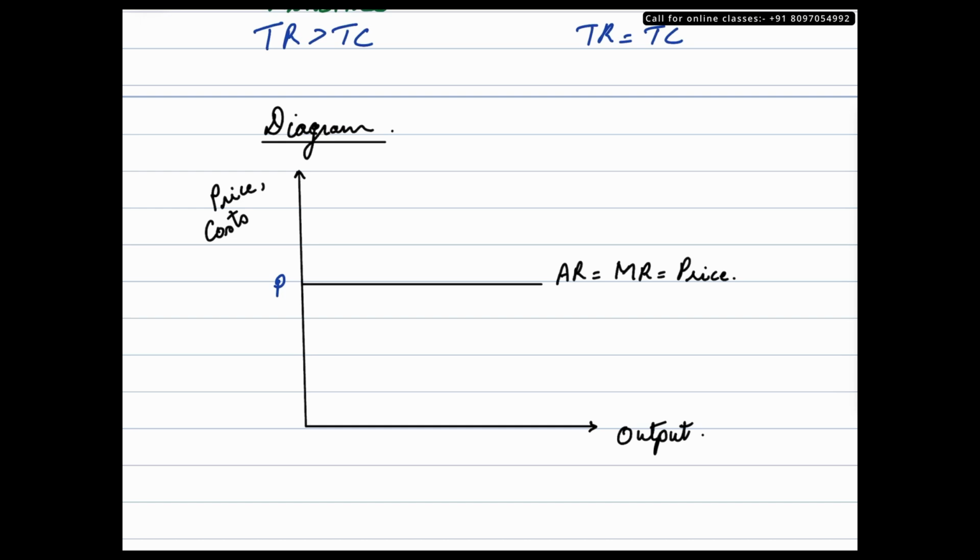This is how the MC curve should look. This is marginal cost, and marginal cost is intersecting the MR curve over here. At this point, let me call it E, MR is equal to MC, and this here becomes the quantity at profit maximization. Let me label it as Q. Now, to identify whether the firm is making supernormal profits or normal profits, we need to have average cost in the frame as well. Let's draw the average cost curve.